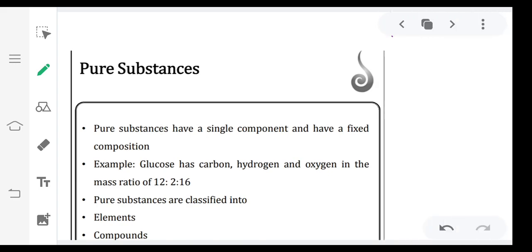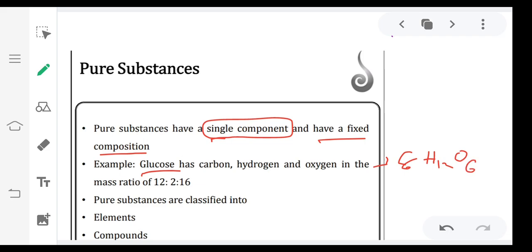Pure substances have a single component and have fixed composition. This is important: single component, or you can say one type of atoms or molecules, and fixed composition. For example, glucose has carbon, hydrogen, oxygen. What is the glucose formula? C6H12O6.